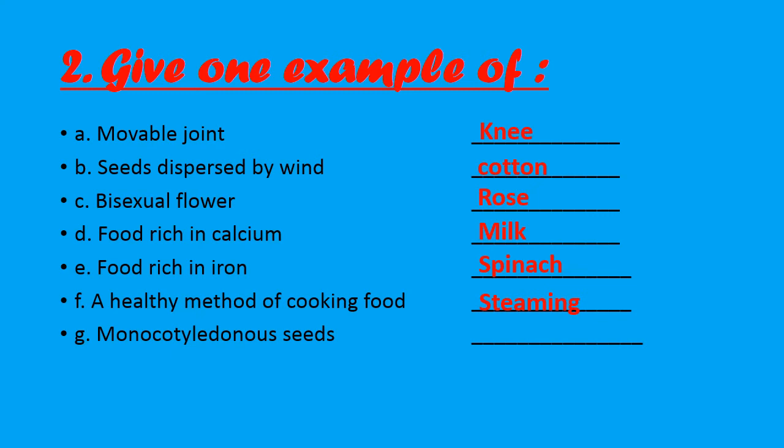Next is, you have to give one example of a monocotyledonous seed. So monocotyledonous seeds are those seeds which are having only one cotyledon. So such an example is